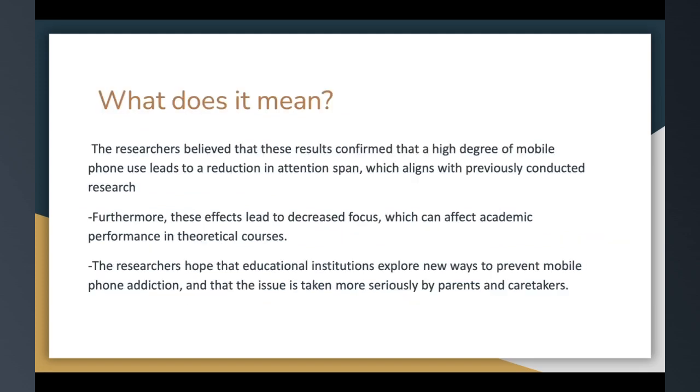What does it mean? The researchers believe that these results confirm that a high degree of mobile phone use leads to a reduction in attention span, which aligns with previously conducted research. Furthermore, these effects lead to decreased focus, which can affect academic performance in theoretical courses. The researchers hope that educational institutions explore new ways to prevent mobile phone addiction, and that the issue is taken more seriously by parents and caretakers.